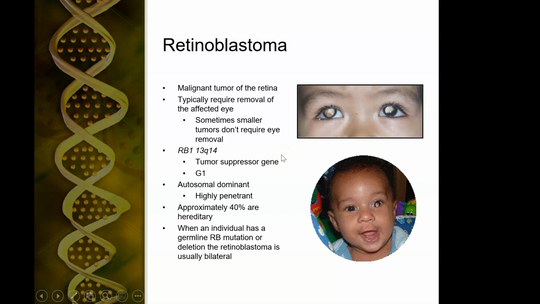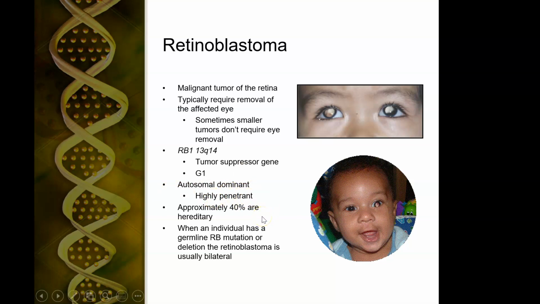And one is retinoblastoma. This is a malignant tumor of the eye. It's incredibly rare, but this is why we like to look at the red reflex. Here you can see this kind of pops out white. It's caused by the RB1 gene that's located on the long arm, q, of chromosome 14. And it's a tumor suppressor gene that affects G1. It affects the cells being able to replicate. Like, it makes sure that there's not too much damage. It's autosomal dominant and highly penetrant.